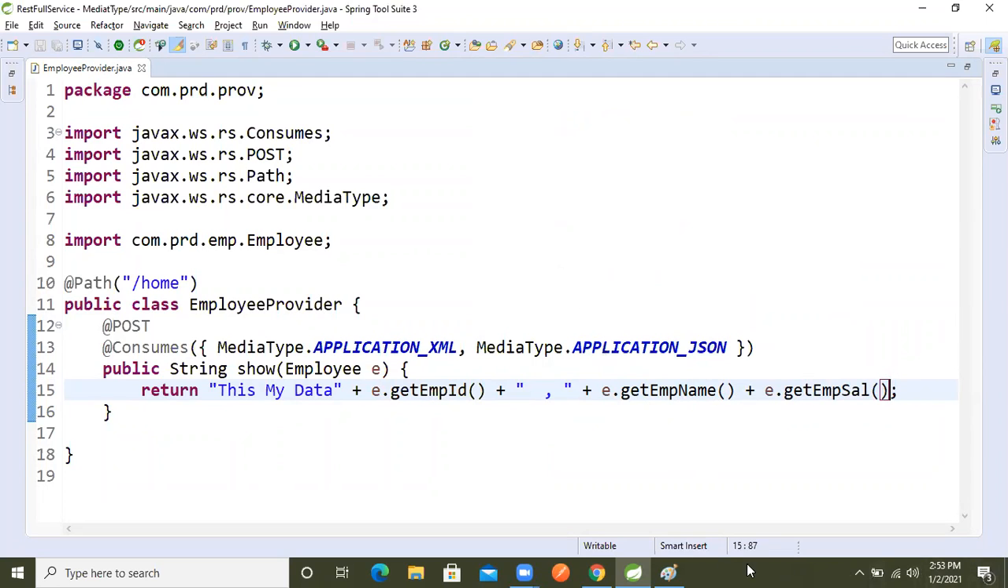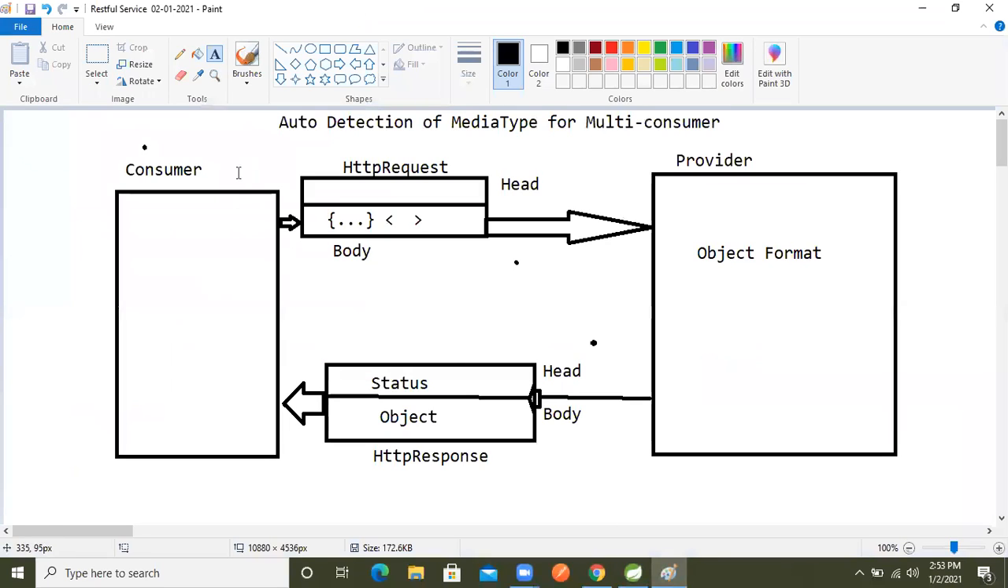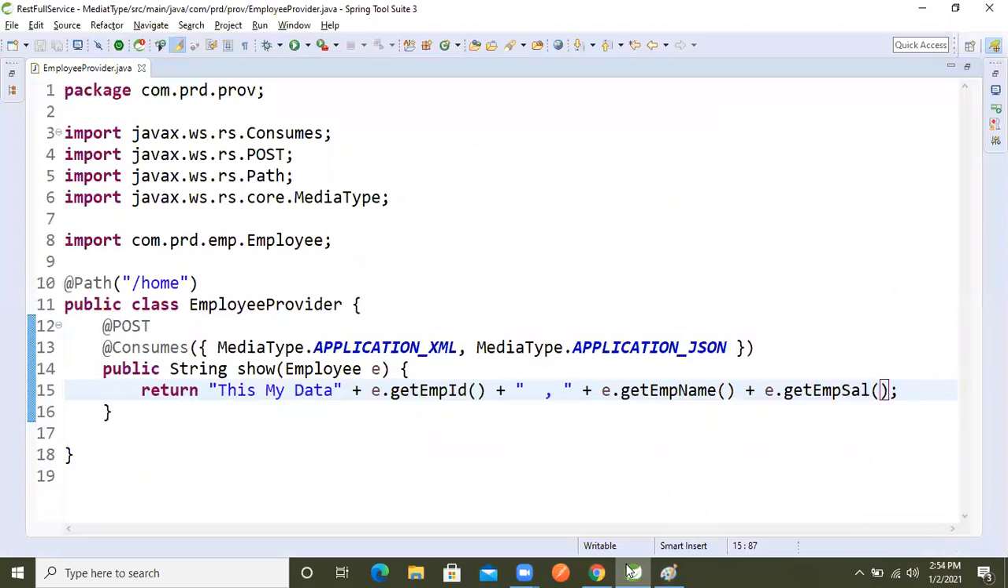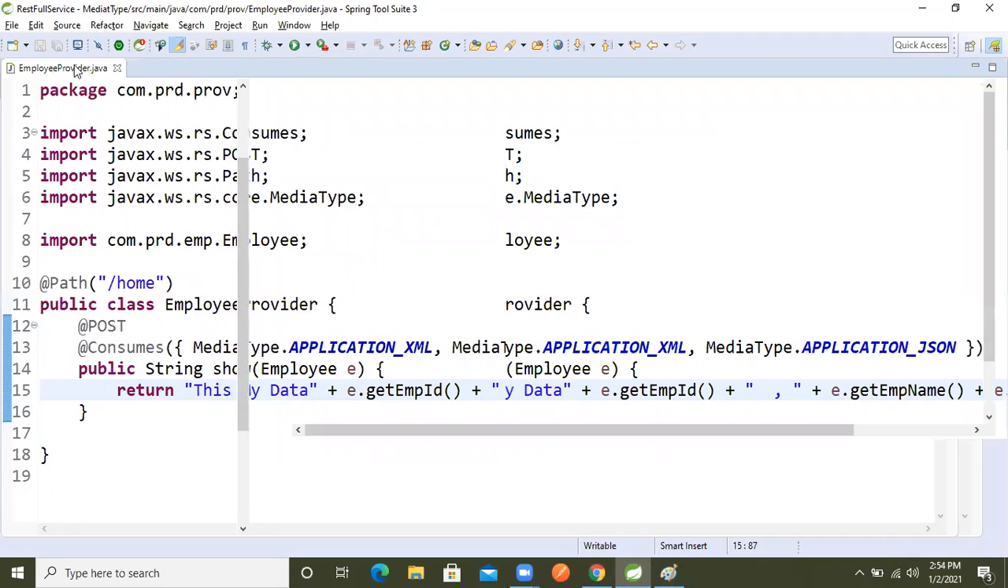But from our point of view, in this application we will make the request as XML also and JSON also. If we want to make the data in JSON or XML format, our API is ready now. So shall we make the request and see whether we are getting this object data or not?